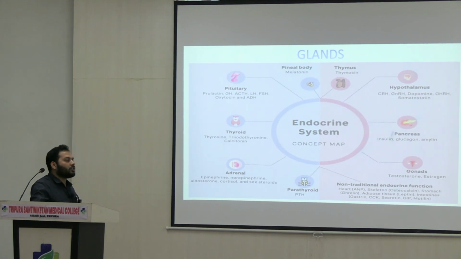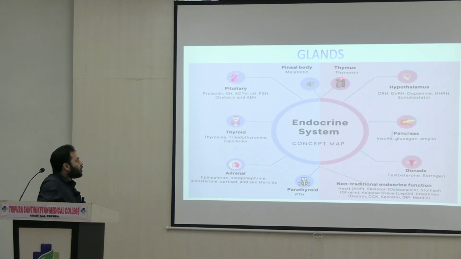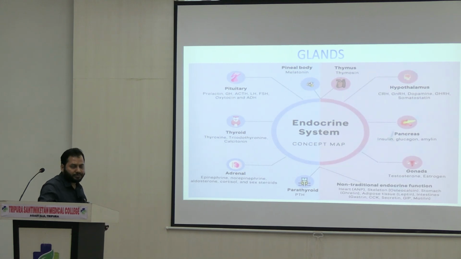Now, see the secretions of gonads. Here, both testosterone and estrogens are the secretions of gonads. In case of pancreas, it secretes some important hormones like insulin, glucagon and amylin. Thymus secretes thymosin, right? Along with this, the hypothalamus, which is located in the brain, secretes some special hormones. It means there are different types of endocrine glands and their secretions are different.